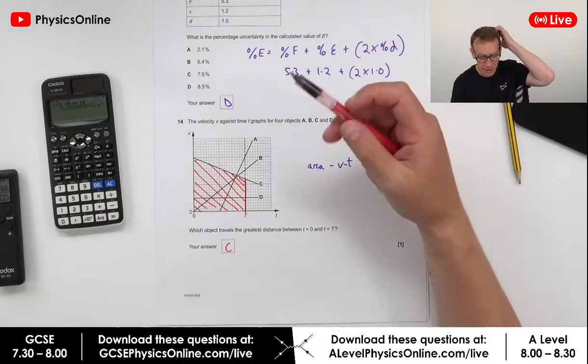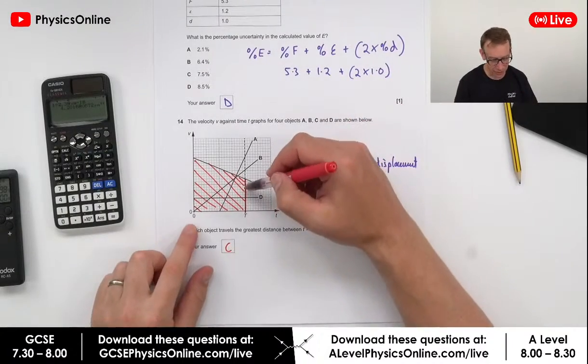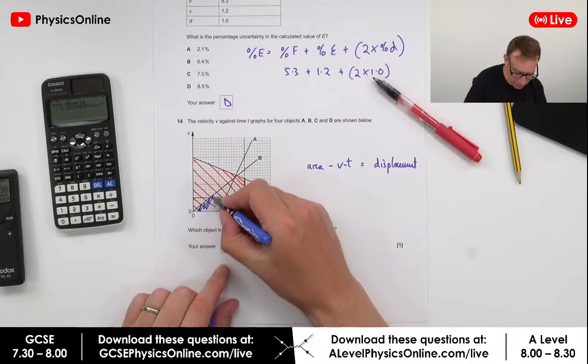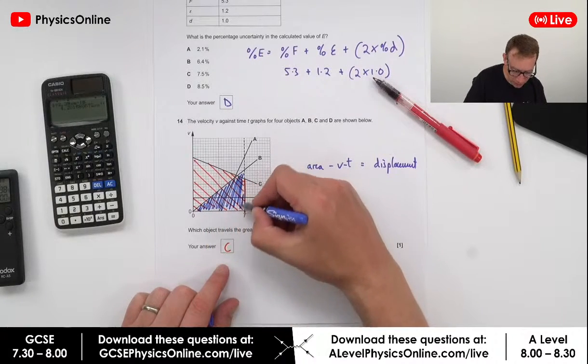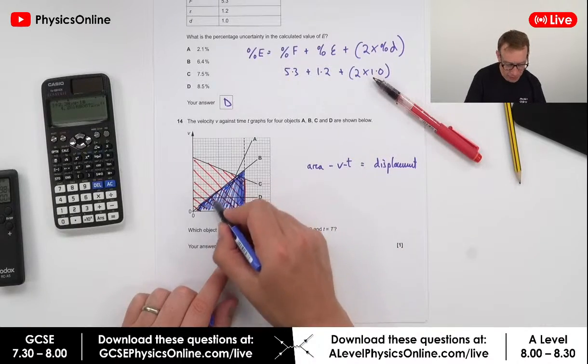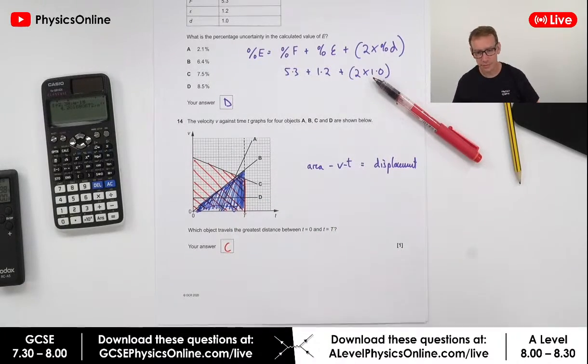Of course, you can work it out, but I would say that this area C is so much bigger than the smaller triangle underneath B, or the even smaller triangle underneath the other one. So you can see that this kind of blue area is a lot smaller than the red area.